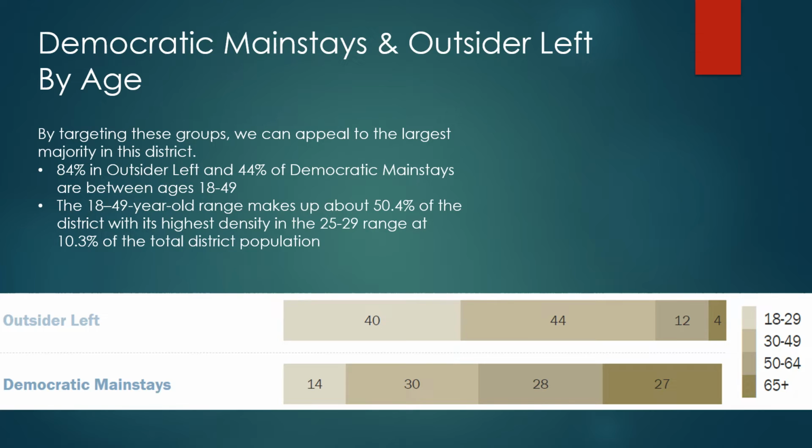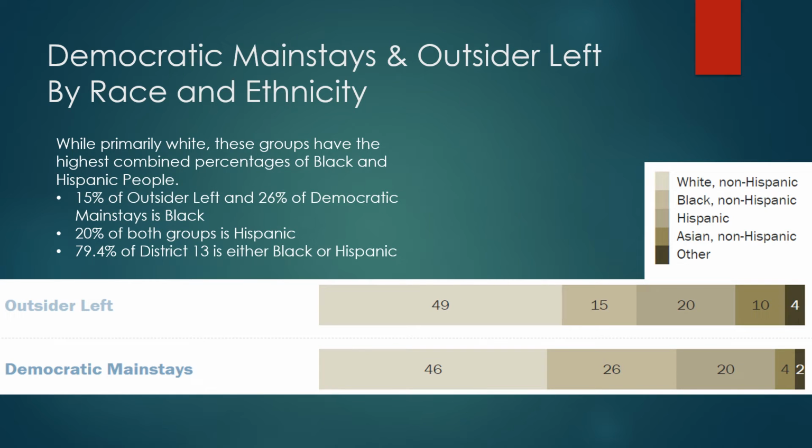So you can see the outsider left is a younger typology group than the Democratic mainstays, and the Democratic mainstays are much more spread out, a lot more even, with the least amount in the 18 to 29 range. Next, we're going to talk about the two groups by race and ethnicity.